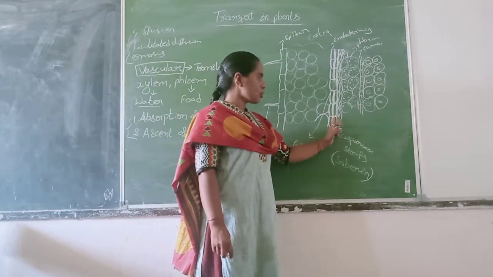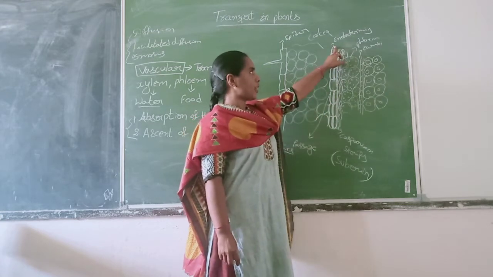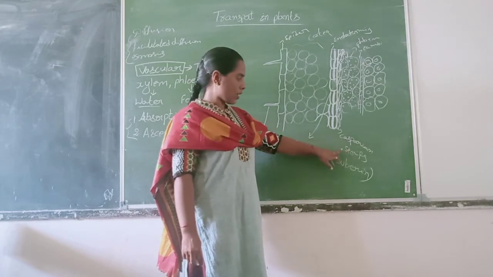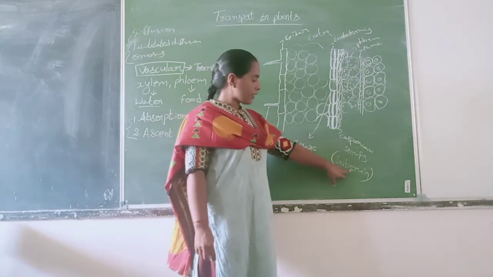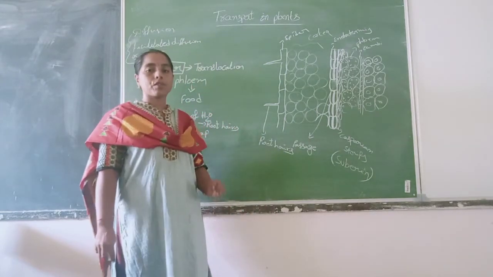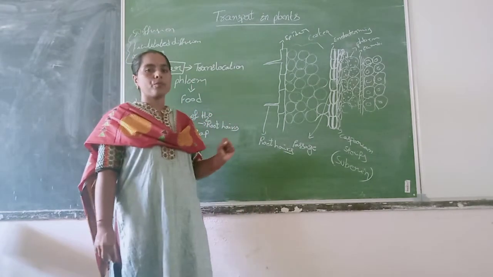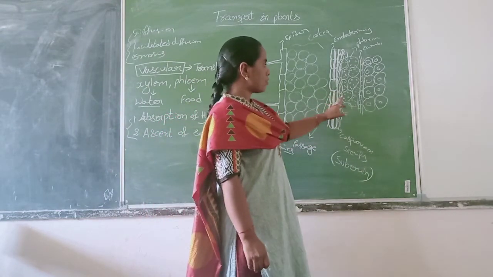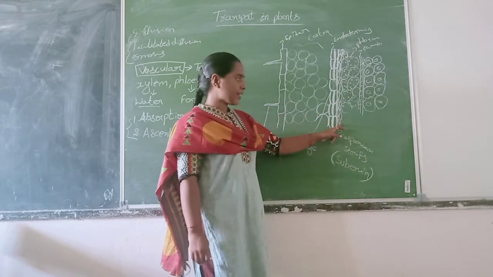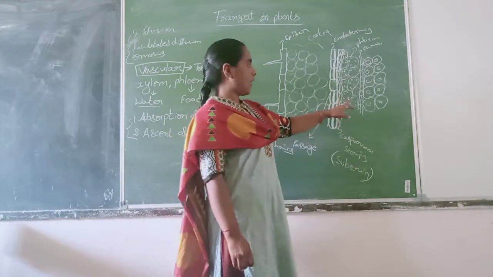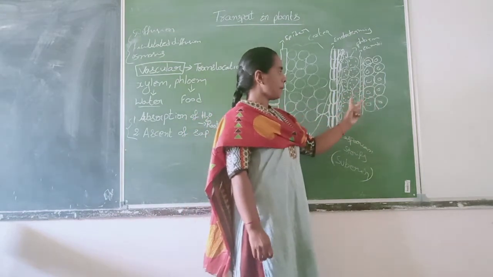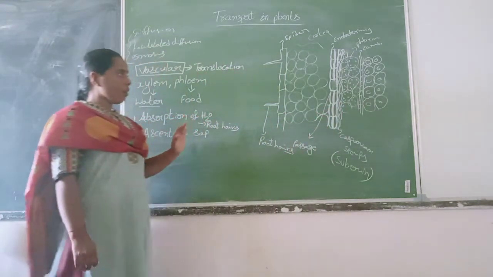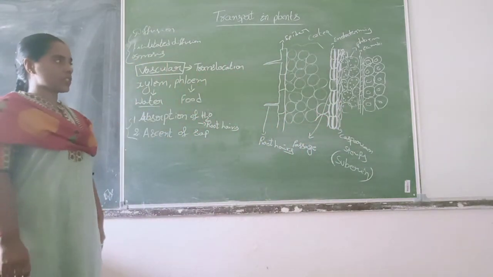The innermost layer of the cortex is the endodermis. These endodermis cells have Casparian strips, formed with a substance suberin. Suberin is impervious to water; it won't allow water through it. Inner to the endodermis, the pericycle is present, and then phloem and xylem. Between the phloem and xylem, cambium is present. So this is just the internal structure of a root.